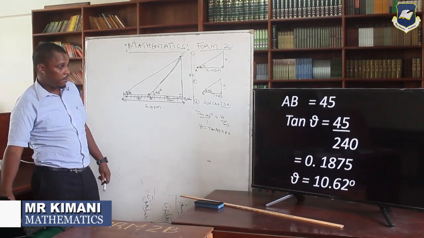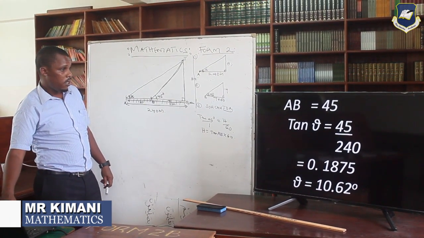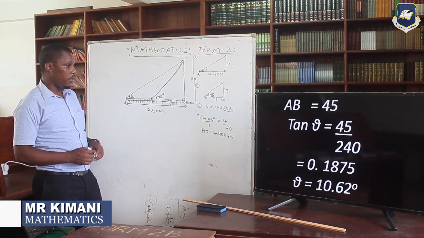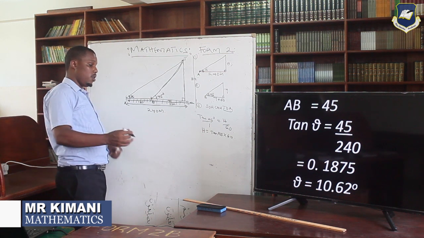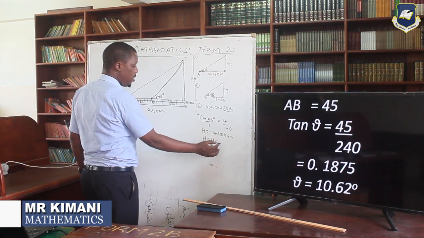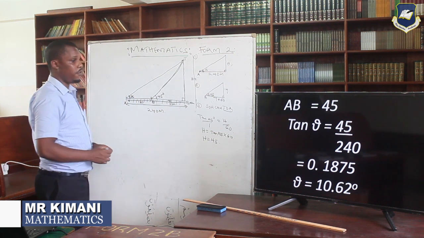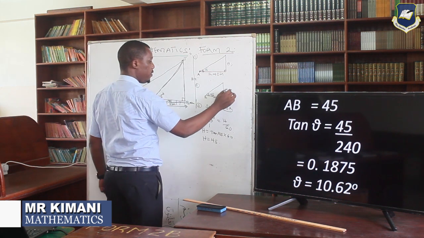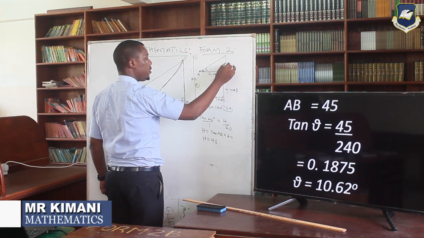So once you get that, our height is going to be 45. Once you get the height is 45, you come back to here. This is 45.